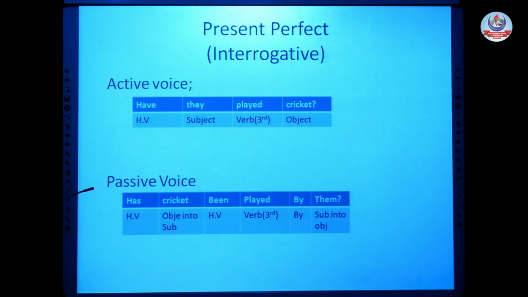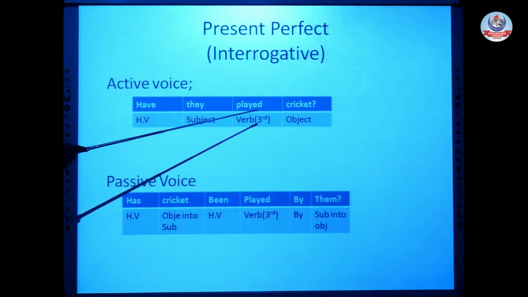I have already explained. If our active voice is interrogative, then our passive voice must be interrogative. If it is not the same, then it's wrong. If you are placing your helping verb after the subject, which is the subject of passive voice, then it would be wrong. Okay, active voice: have they played cricket?